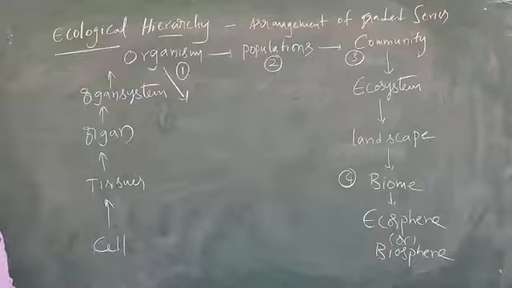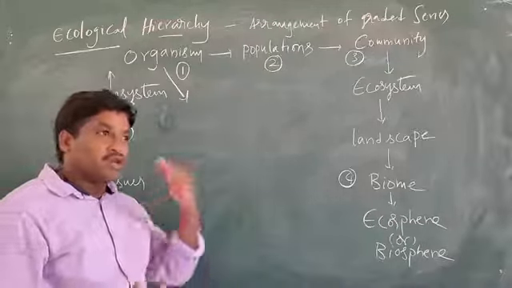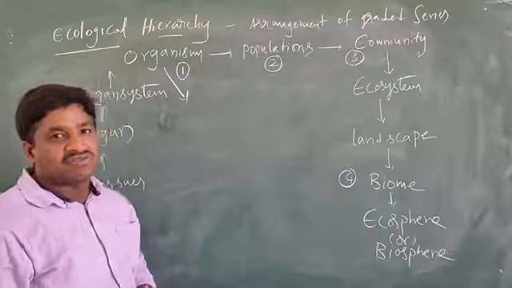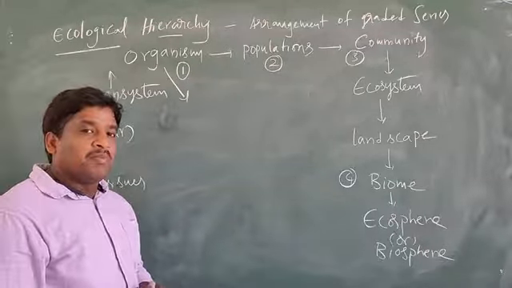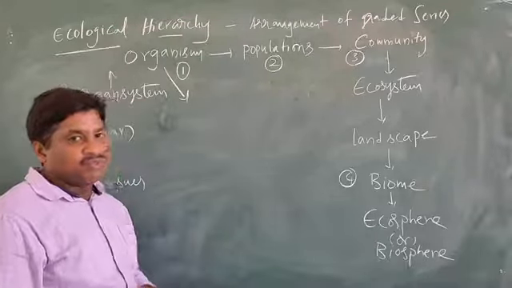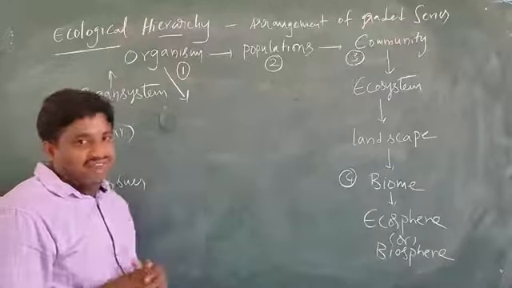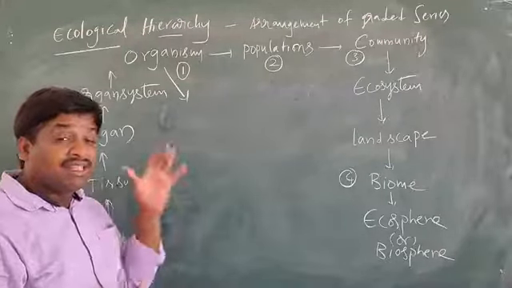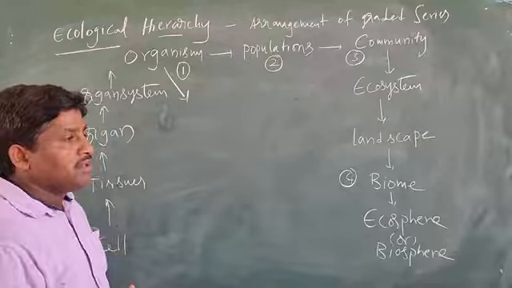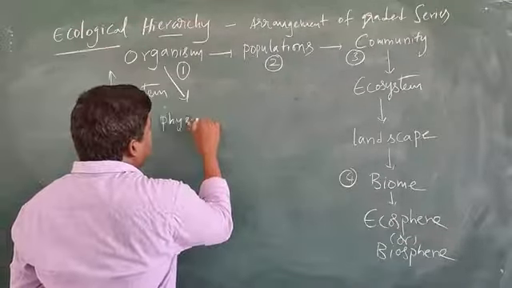Ecology deals with how some of the organisms are affected by some of the factors. They may be benefited, and some of them may be lost also. Next, ecology at the organismic level we call physiological ecology.